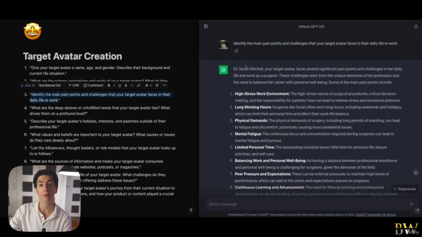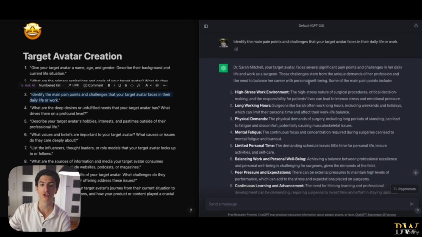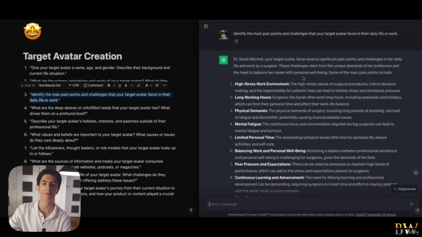So, Dr. Sarah Mitchell, your target avatar, faces several significant pain points and challenges, that's good for us, in her daily life and work as a surgeon. These challenges stem from the unique demands of her profession and the need to balance her career with personal well-being. So, what are her pain points?